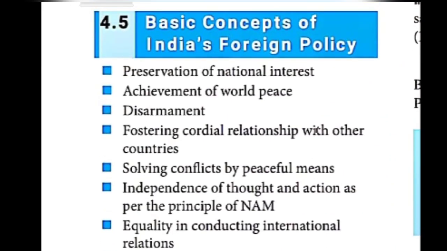Okay, children. The next, what is given in the sense of basic concepts. What are the basic concepts in India's foreign policy? Preservation of national interest. Preservation in the sense of protection of national interest. Then the achievement of world peace. Moreover, they were following the policy of non-alignment. They did not join any bloc, either the United States of America or Russia. So through that, you can achieve world peace. This is one of the concepts of India's foreign policy.